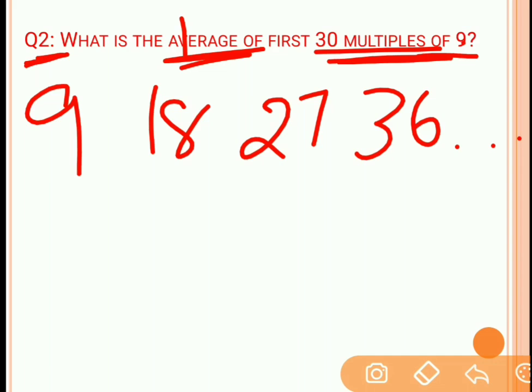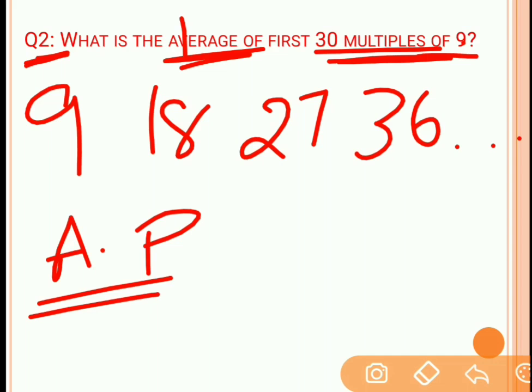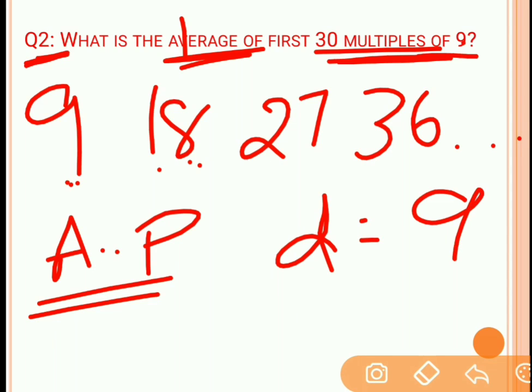The hint is that this data is in arithmetic progression. When can data be considered as arithmetic progression? When there is a common difference between two consecutive terms. Here the data is arranged in increasing order, and the difference between two consecutive terms is 18 minus 9, which is 9.